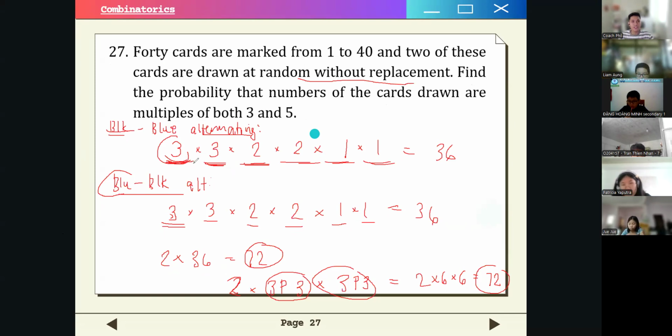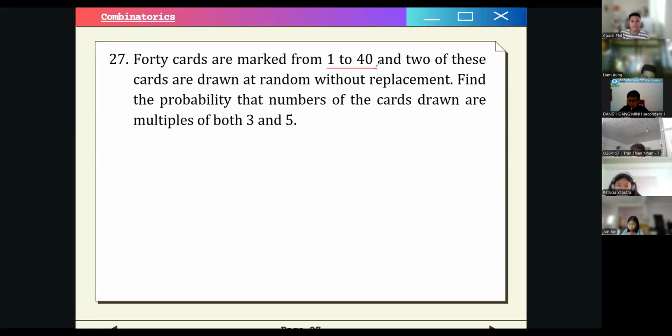Number 27: 40 cards are marked from 1 to 40, and 2 of these cards are drawn at random without replacement. Find the probability that the numbers of the cards drawn are multiples of both 3 and 5. First of all, we want to find how many cards from 1 to 40 are multiples of both 3 and 5. How do we get that? Let's look at the cards that are multiples of 3 and 5.